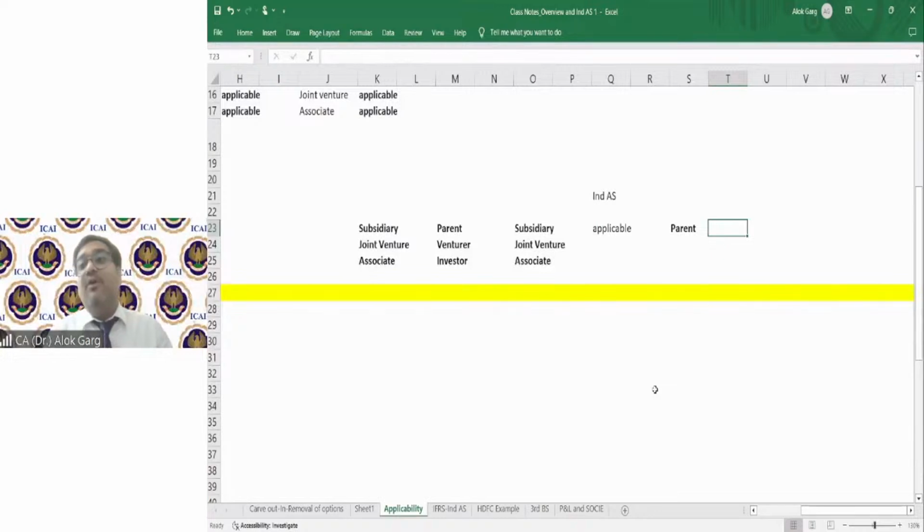The answer is yes. Because the notification says that if IND AS is applicable to a company, it will be applicable to the holding of such company also, and subsidiary, JV and associate of such company. So yes, it will be applicable to the parent also.